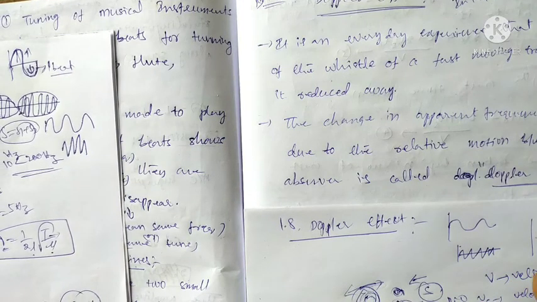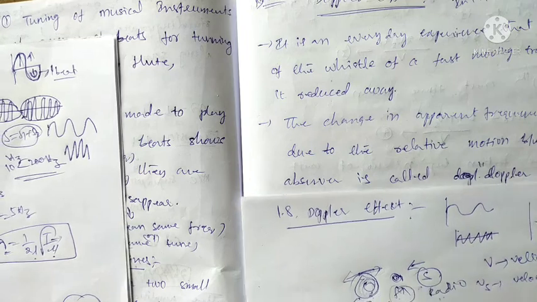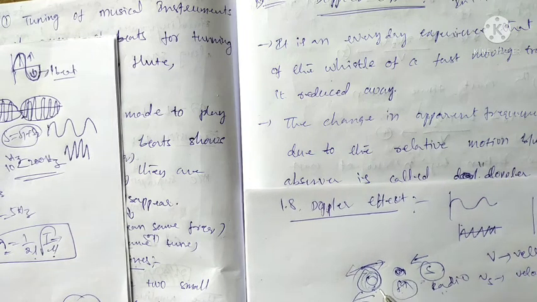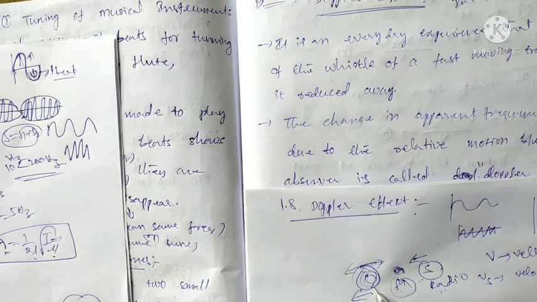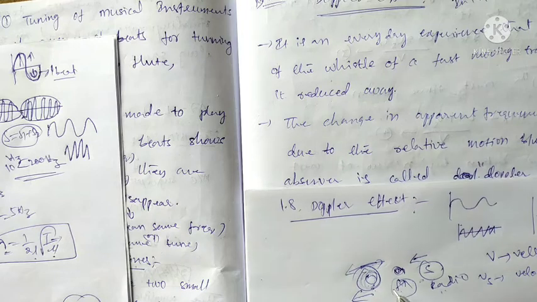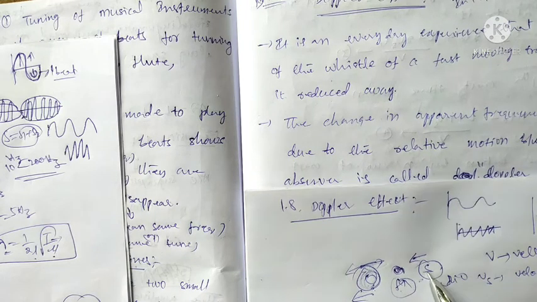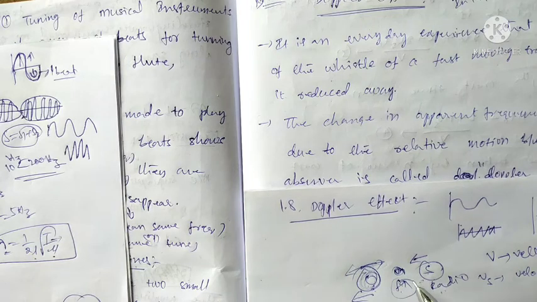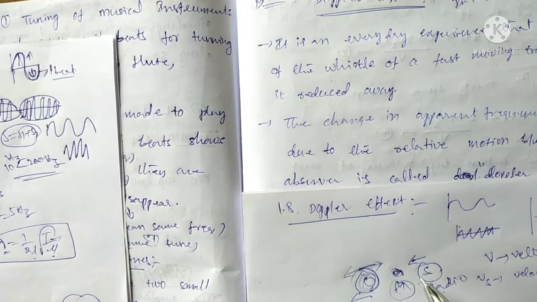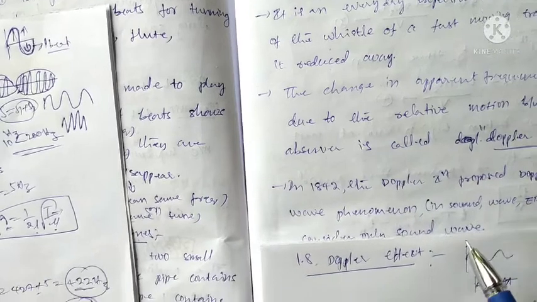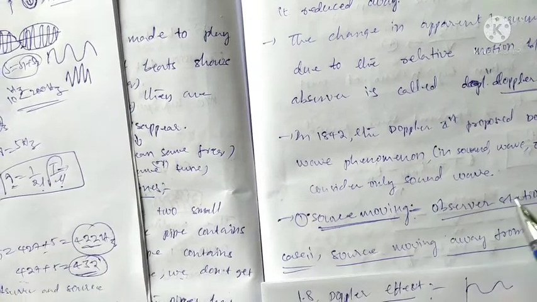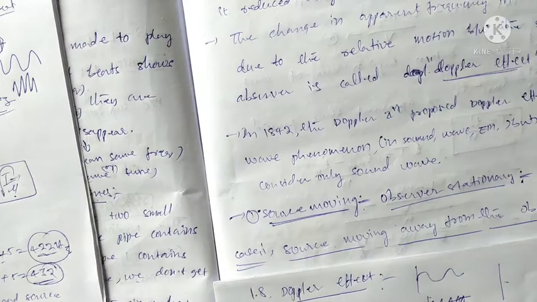Also, when there is relative motion between the observer and source, the frequency experienced by the observer differs from the frequency emitted by the source. This phenomenon is also known as the Doppler effect. Here we have the source and the observer.